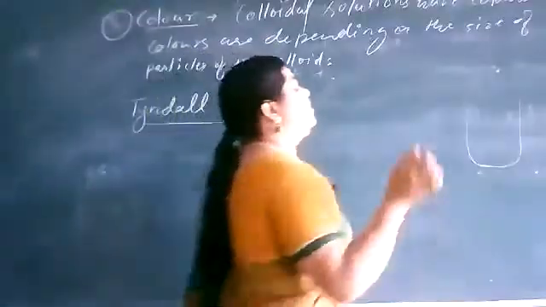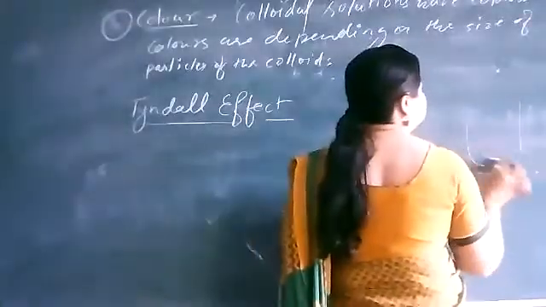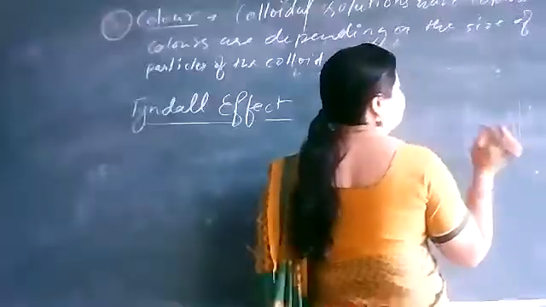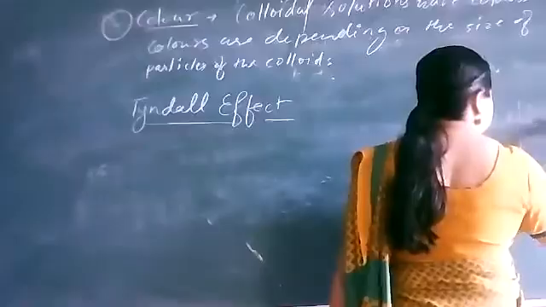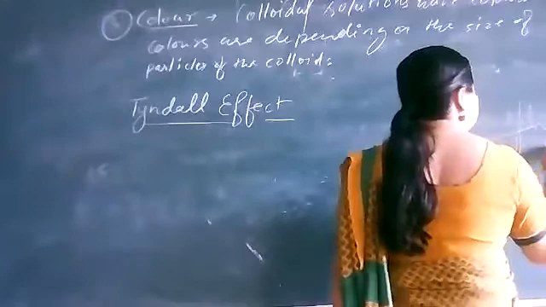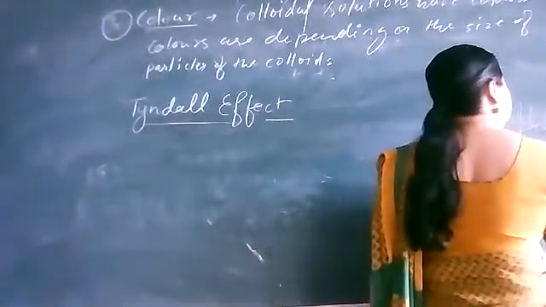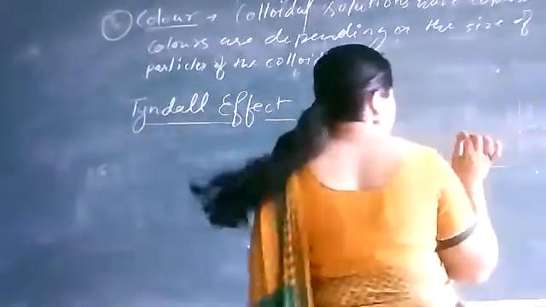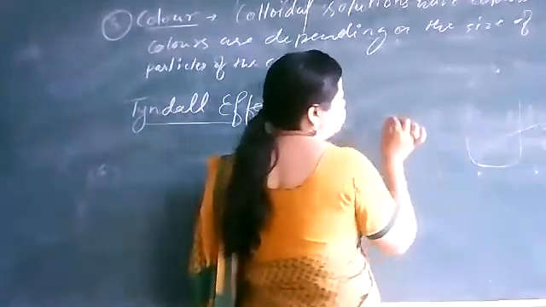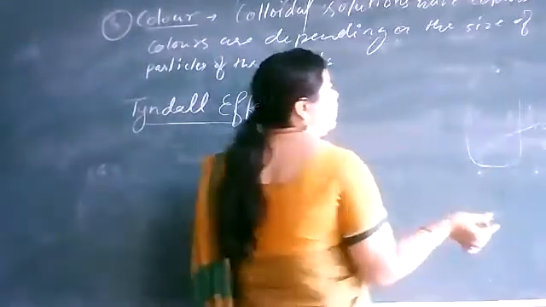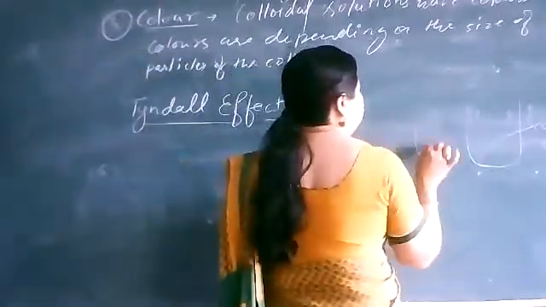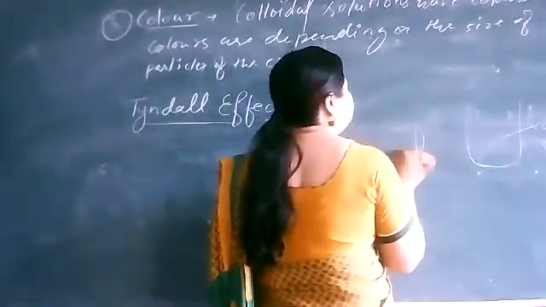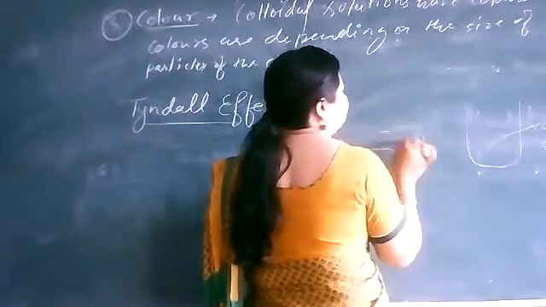Take a colloidal solution in a glass with some water and keep it in a dark room. Here you can use any torch or a light beam.